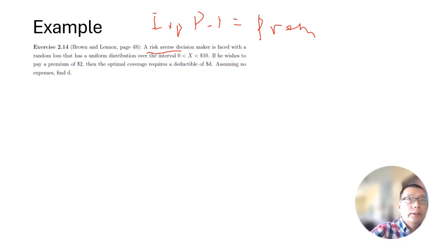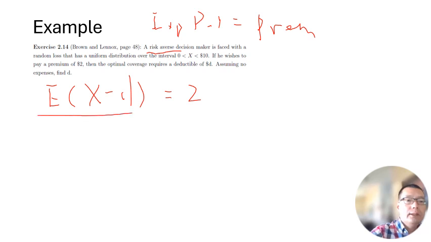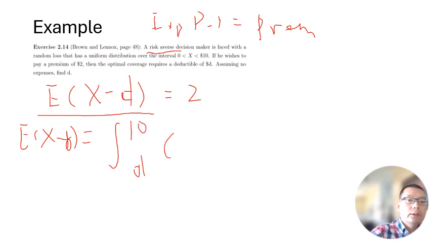Now, how do we calculate expected payment? In this case, expected payment is E[X minus D]. And we know the premium he wants to pay is 2. So if we can calculate this part, then we can solve for D. Okay, so E[X minus D] will be the integral from D to $10 because this is a uniform distribution.